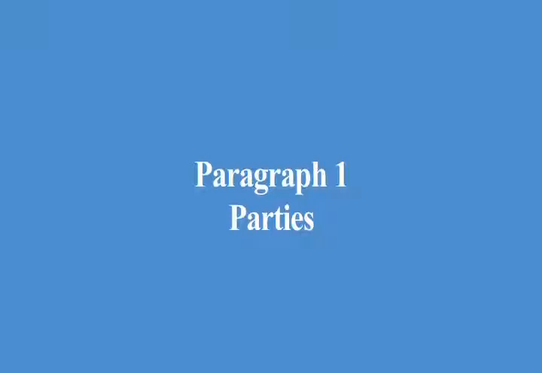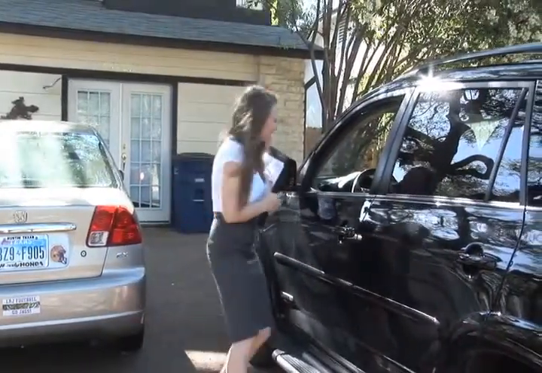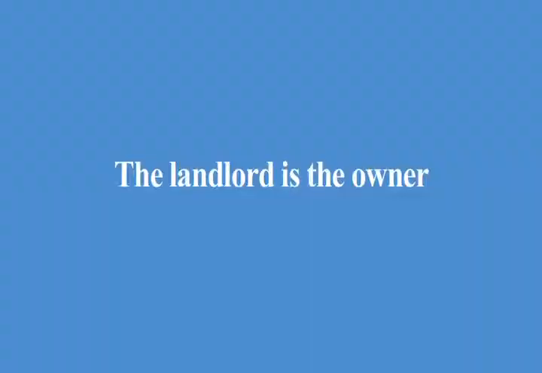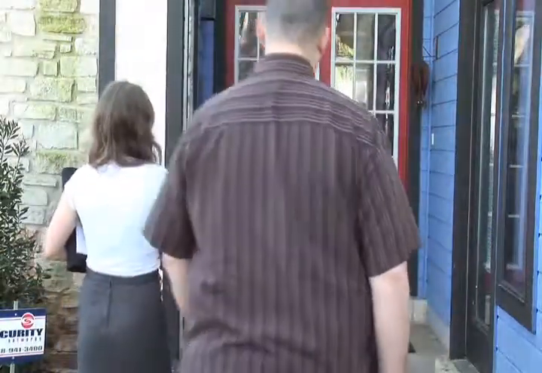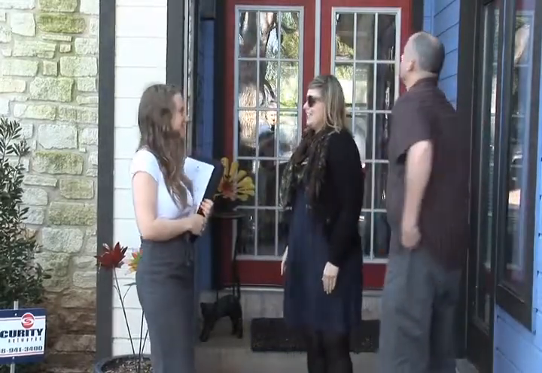Paragraph 1. Parties. This paragraph identifies all parties to the lease, including the landlord and tenant. Remember that the landlord is the owner, lessor, and sublessor of the property. Property managers or property management companies should not be listed as the landlord. If there are multiple tenants, confirm that all tenants are identified in this paragraph. Make sure your names are spelled correctly.